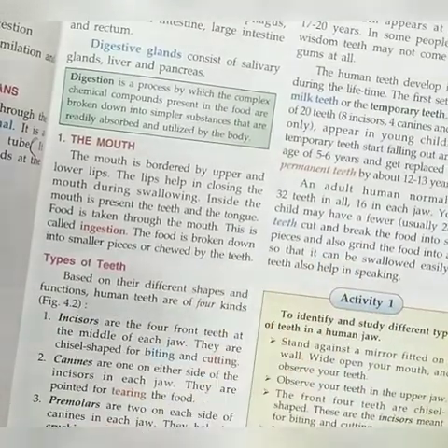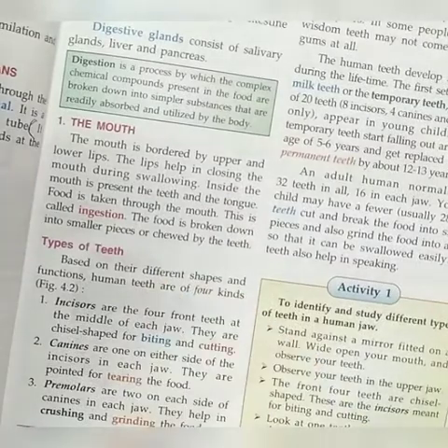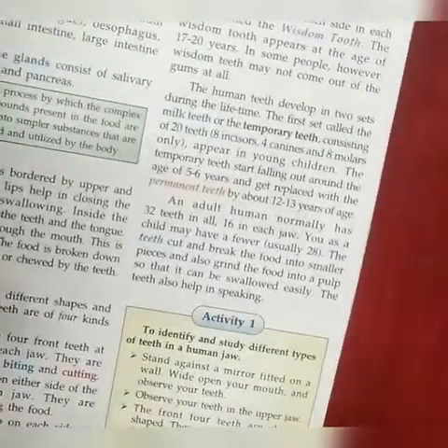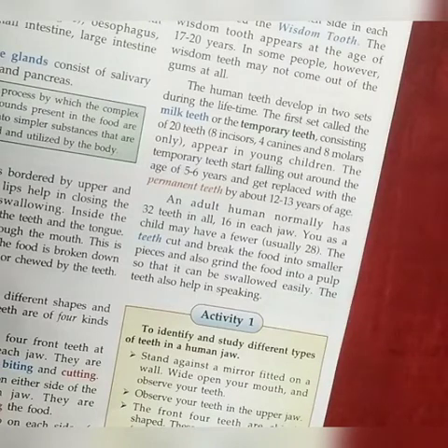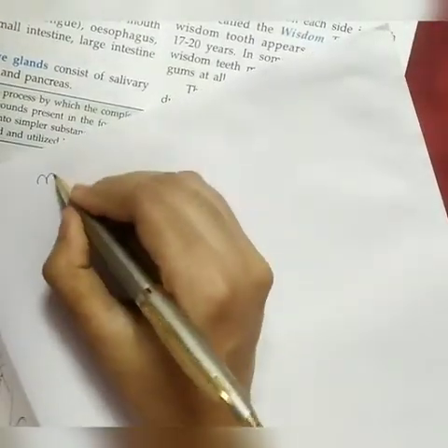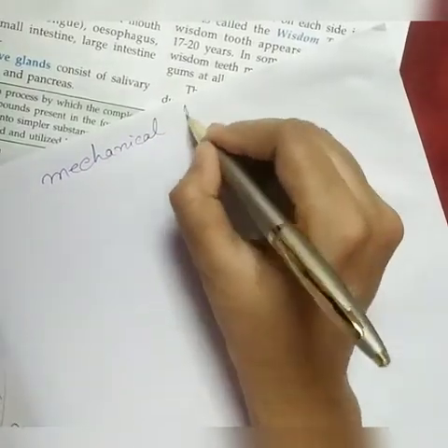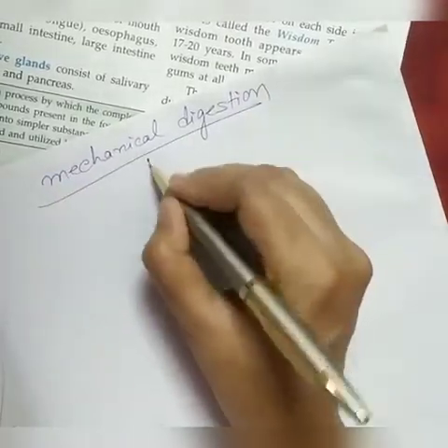Okay. Now let's see the types of teeth. What are the number and what are the types of the teeth? The role which is played by the teeth is known as mechanical digestion. Mechanical digestion is done by the teeth.